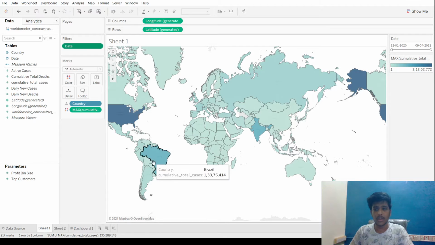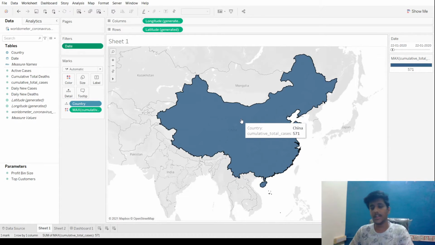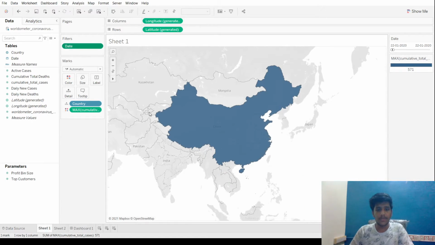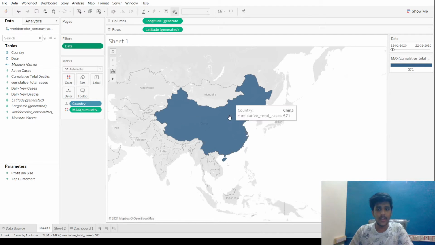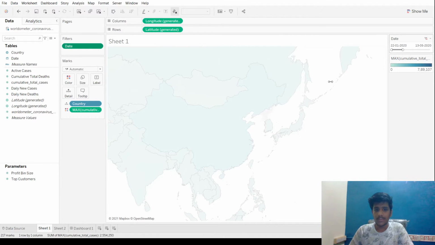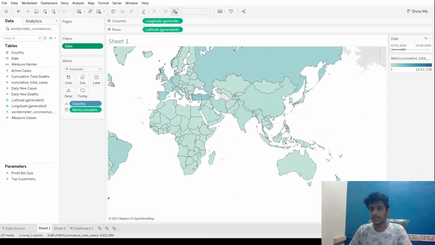So now this is the total data set we have, from the early stages of COVID to the 9th of April 2021. So let's take it back to when the corona was just starting. As we know, COVID-19 originated in China. We can see that the total number of cases were in China, and all the remaining places are not colored. And as we increase this range, we can slowly see how COVID-19 has spread across.